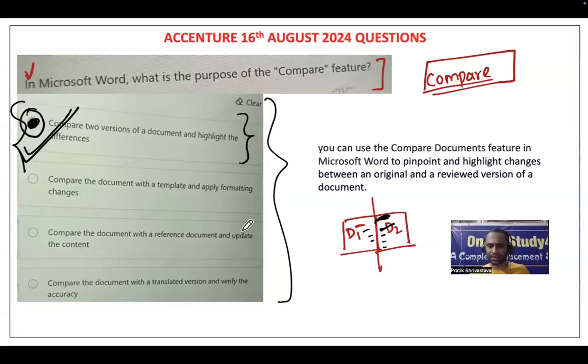Friends, many questions don't need you to have that knowledge. Instead, they want you to use your common sense and then answer.